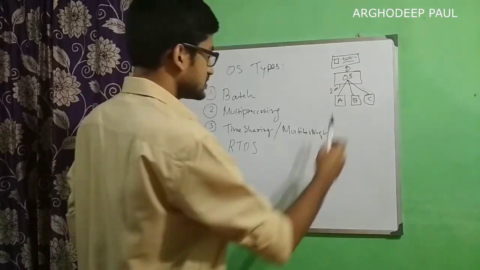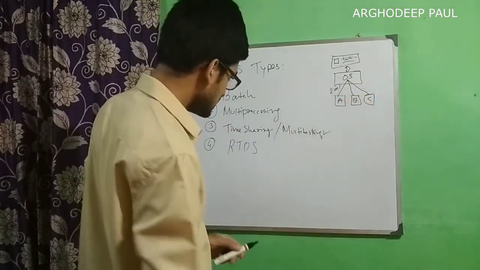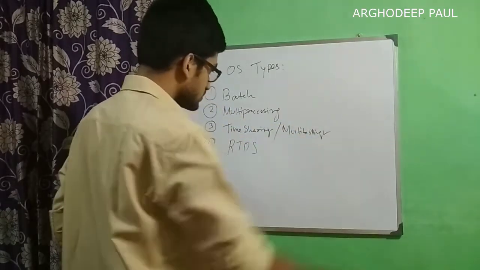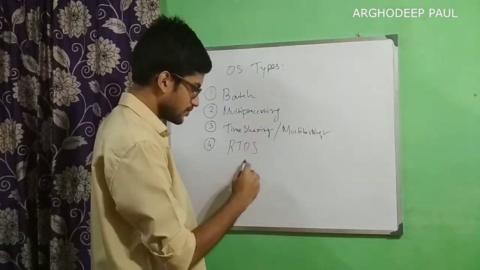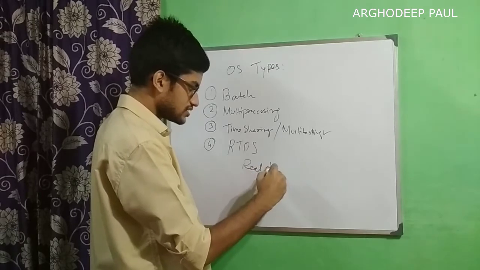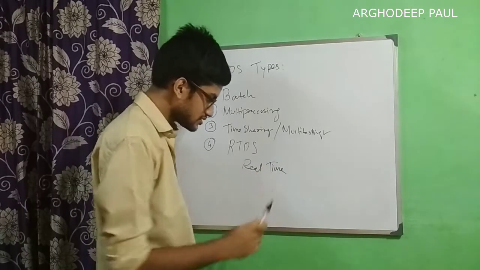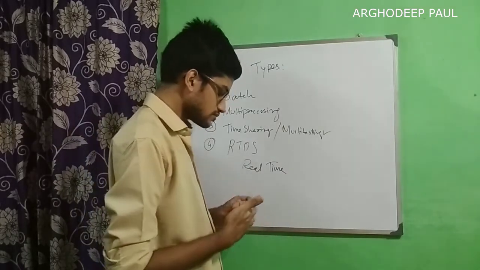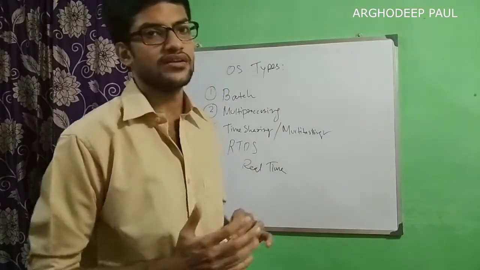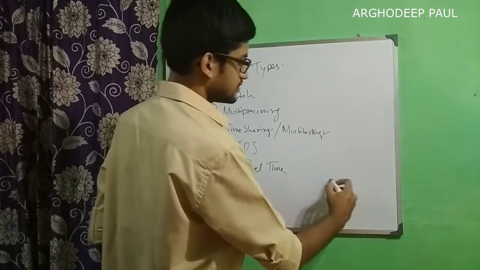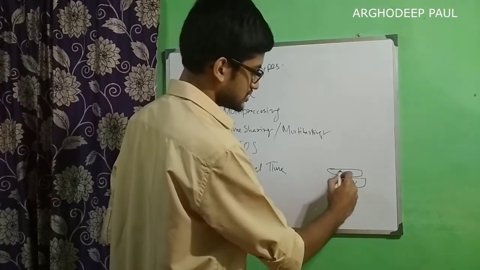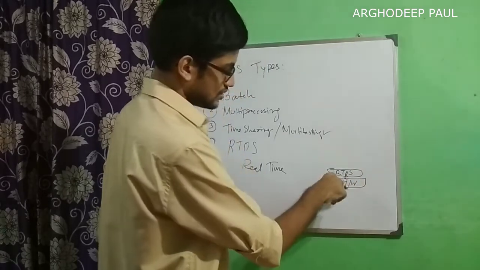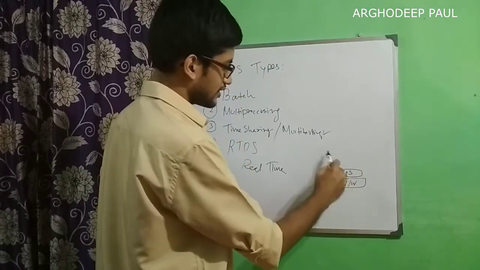This is a system that we use in our daily life. Next, we are coming to the RTOS. RTOS means real time operating system. What is real time? Real time means these operating systems will be running very few apps on them. If this is the hardware, we have the operating system, which is an RTOS. It will be interacting with the hardware and the apps.